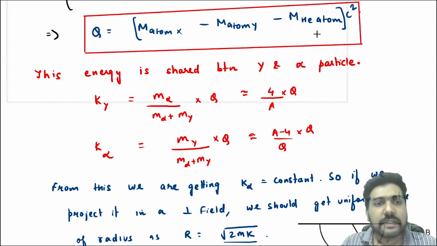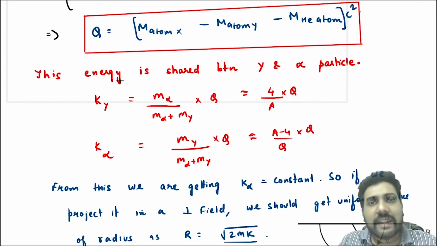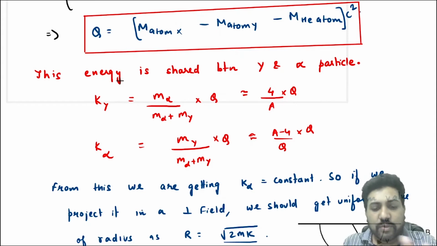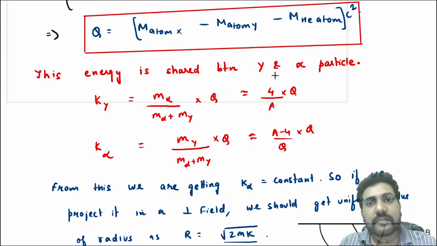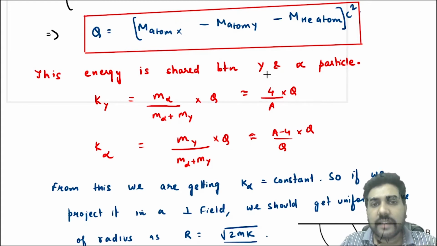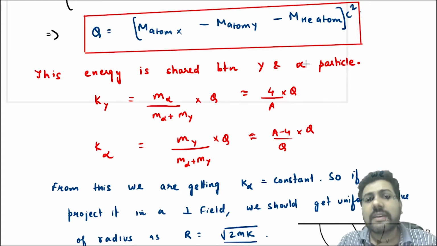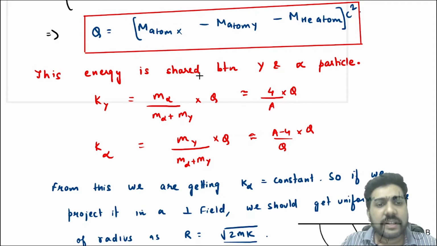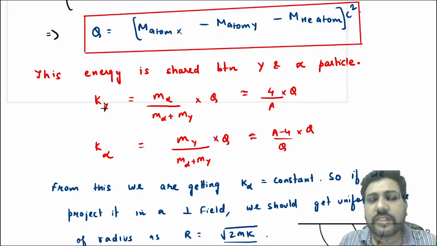Now, you know that the energy released in a nuclear reaction or in any spontaneous decay is manifested in the form of kinetic energy of the product nucleus. We have two products here, the nucleus Y and the alpha particle, right? So the kinetic energy is shared between Y and the alpha particle, and we have already discussed how it is shared, in inverse ratio of mass, right?